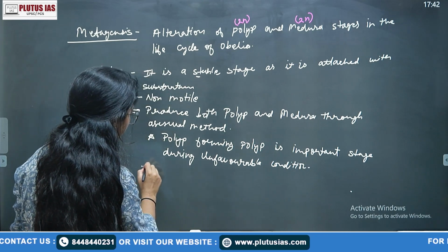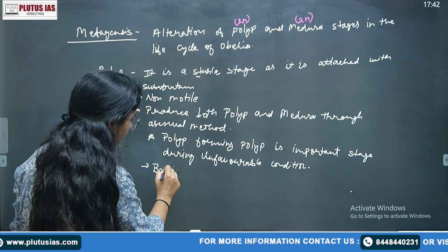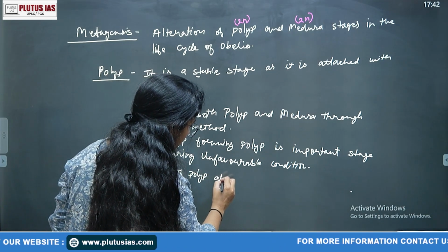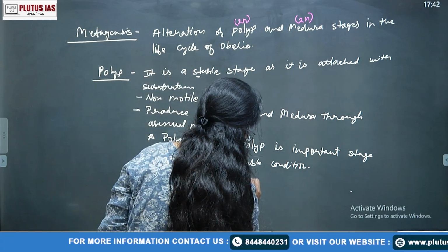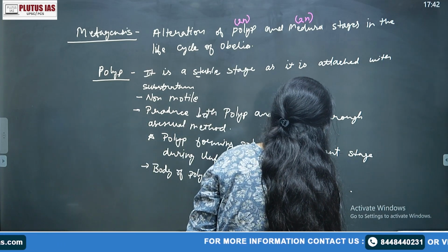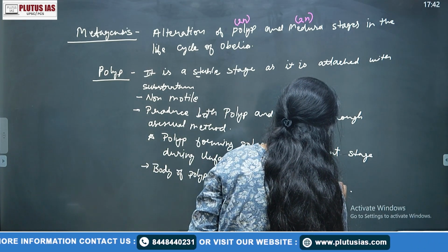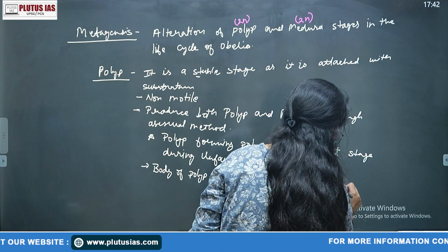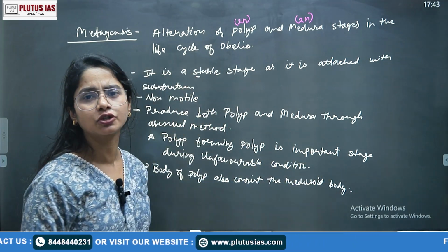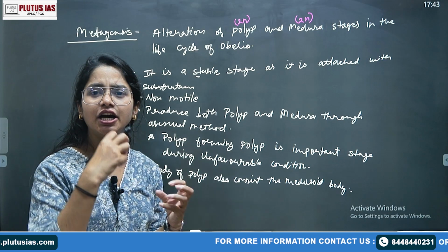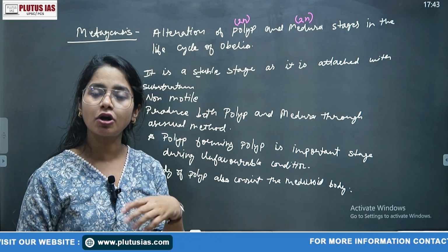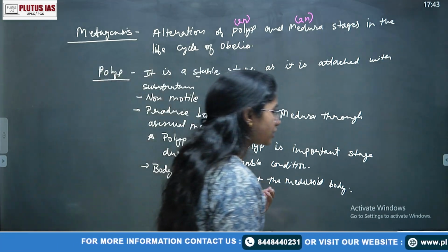Okay, you can also write down, the body of polyp also consists of the medusoid body. They can simply show polyp. When the polyp is forming the polyp, it is simply fragmentation or the budding process. Budding process is simply generating a new body in the polyp body, and that is forming the polyp only. When the polyp is forming the medusa, that is complicated. When the polyp is only forming the polyp, it is very simple, like a budding process.